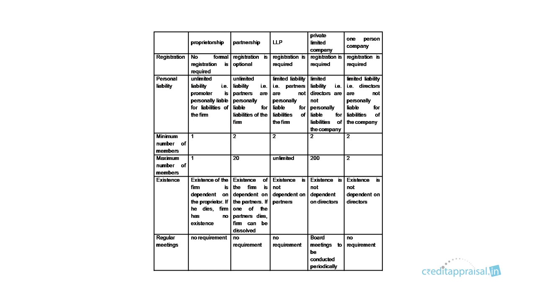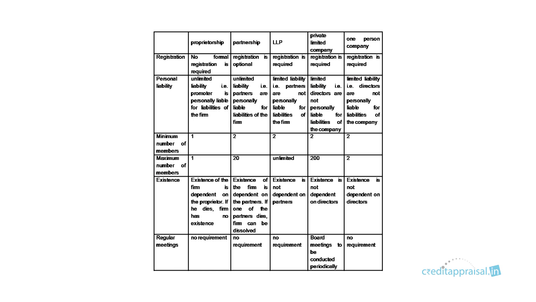Limited liability means the liability will be restricted to how much investment the promoters have made. That happens in the case of LLP, private limited company and one-person company. That is, the directors there are not personally liable for the liabilities of the company. So that's the difference between limited liability and unlimited liability.